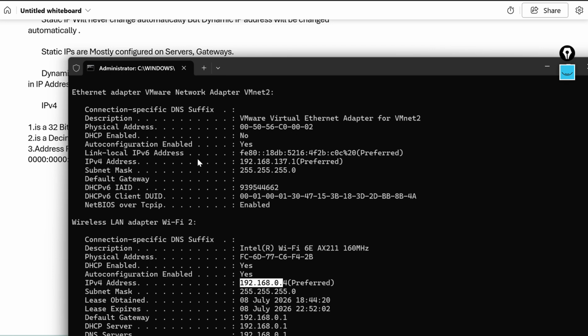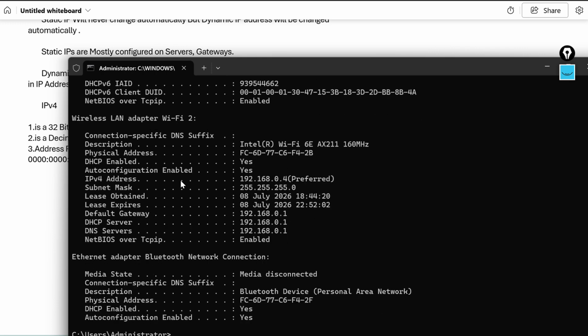This is an IPv6 address, a link local IPv6 address. Here we have FE80, which includes numbers and alphabet. If we have numbers and alphabet in an IP address, that is IPv6. If we have only numbers, that is IPv4. Please understand the main difference between these two.